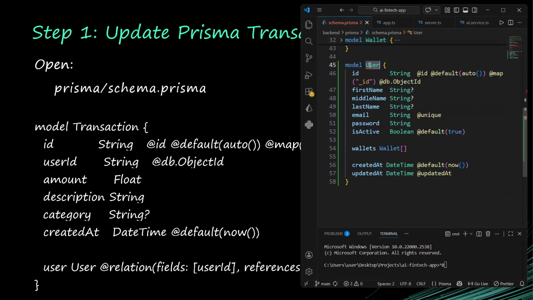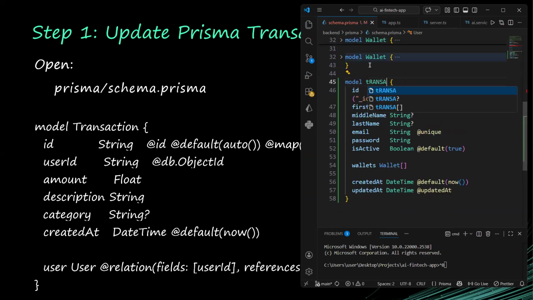So instead of user, it's transaction. The model is transaction. Okay, so ID is string and the default is this, so the default is okay. Then we have username. We will have user ID, not username, and it's a string, and it is also going to have this @db.ObjectId.